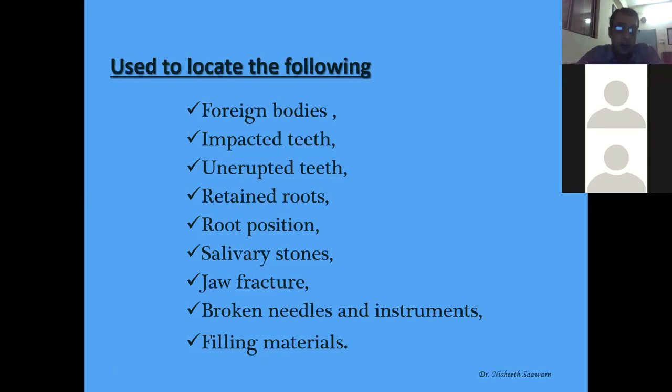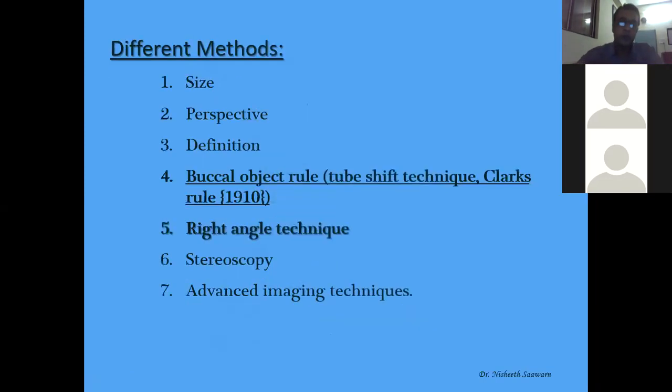Sometimes we fracture our needles and instruments inside the teeth, and sometimes restorative materials get pushed inside the bone, for example while doing a class 2 cavity. Now you don't know which side it is. For those purposes, we need to use this. We need to locate the object. So what are those techniques that we can use?